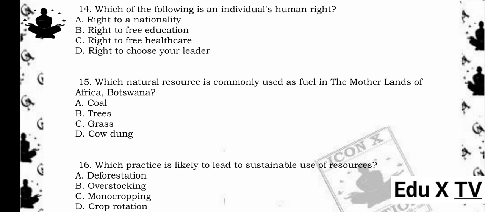15. Which natural resource is commonly used as fuel in the motherlands of Africa, Botswana? A. Coal. B. Trees. C. Grass. D. Cow dung. The answer is B.